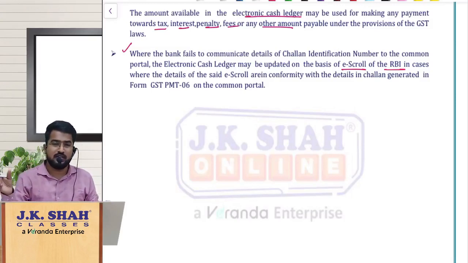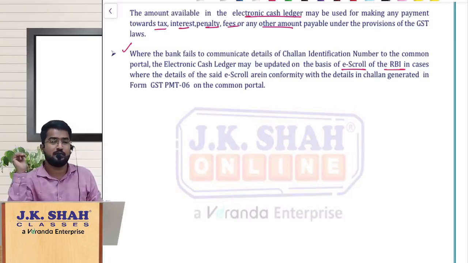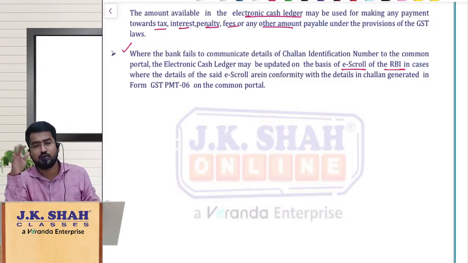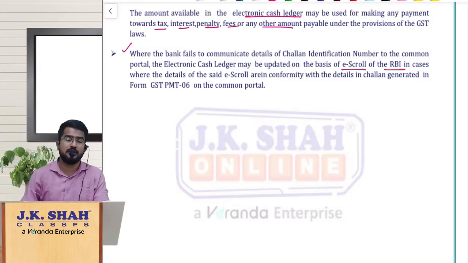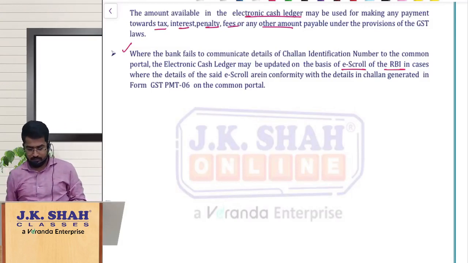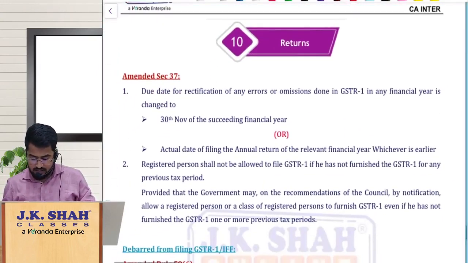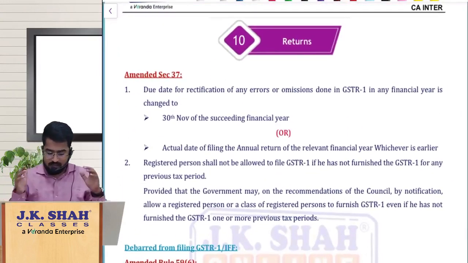So if a payment fails, like the payment has been deducted from your account but is not immediately reflected in your e-cash ledger, it will be reflected the next day based upon this e-scroll of the RBI, where the banks maintain the details and file with RBI regarding the tax payments, right? So that is all about chapter number 9, payment of tax. Now let us move on to the last chapter, chapter number 10, returns, the amendments related to this.